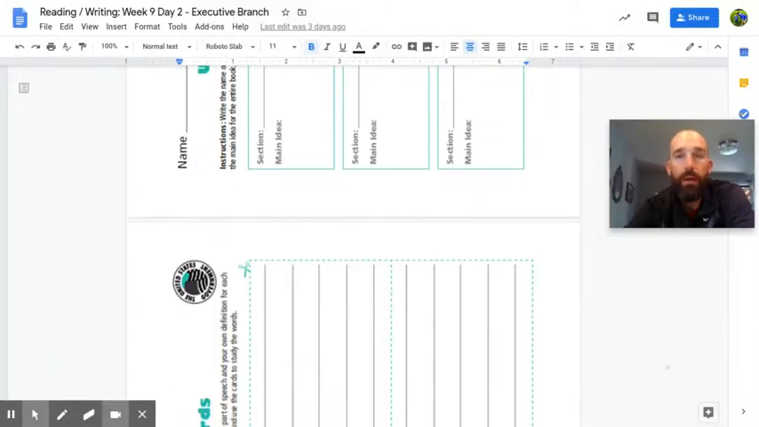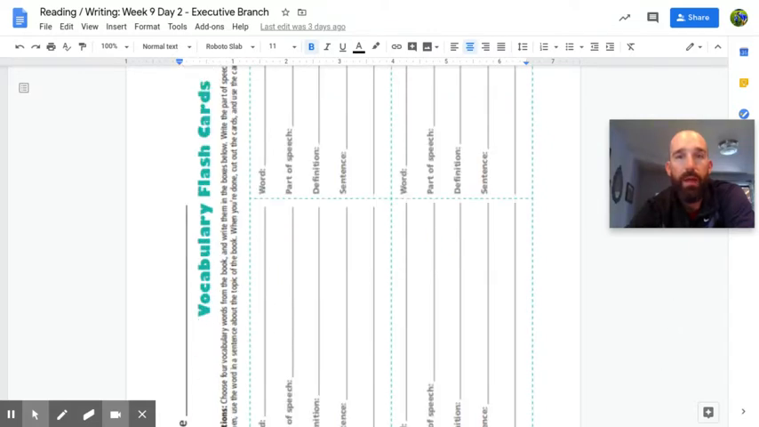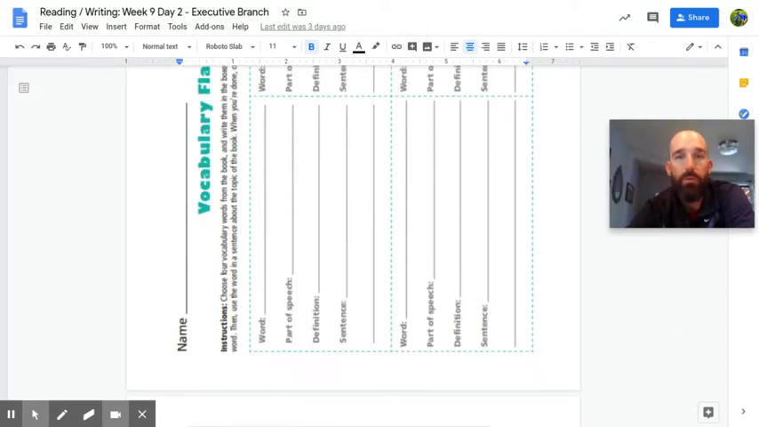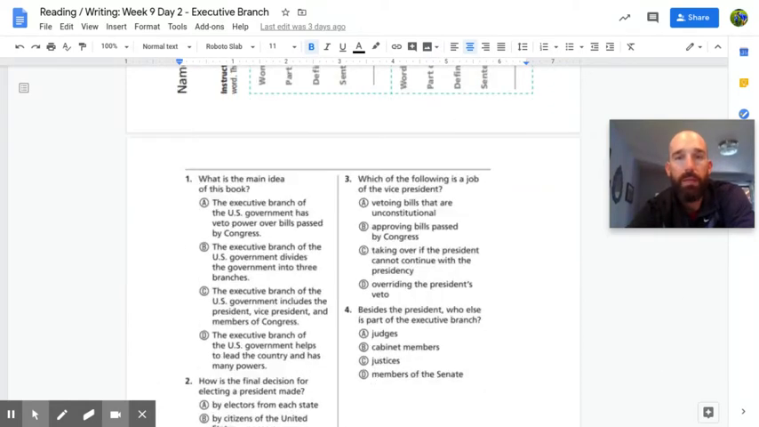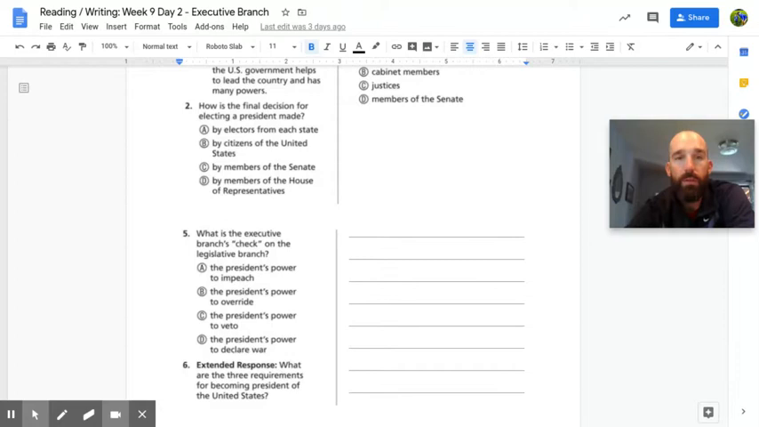Then you've got those vocab words, which are listed on the first page, I'd like you to do. And the last thing that you're doing today for reading is a 6-question quiz at the end of this book. You'll see on the last question there, the extended response. I provide you with some lines right here. Those lines are for you to write that number 6 question on. So what are the 3 requirements of becoming president of the United States? And those are spelled out pretty clearly within the text.